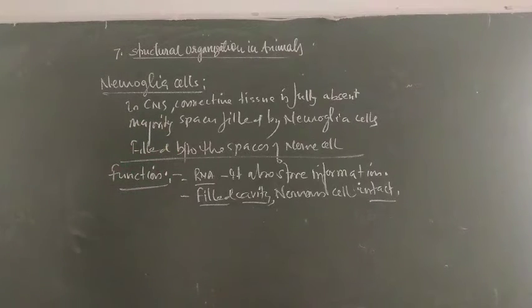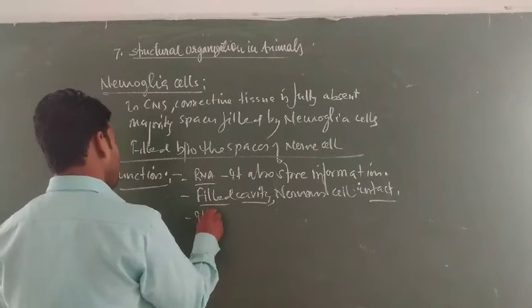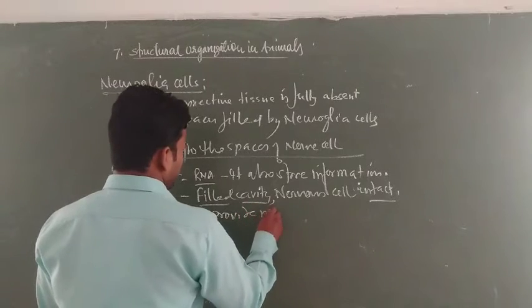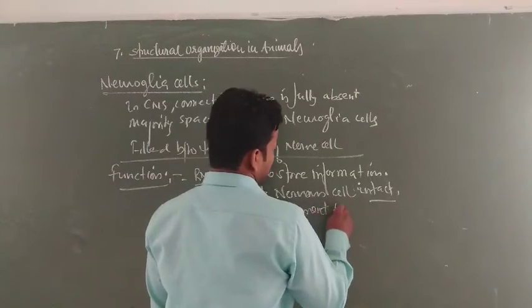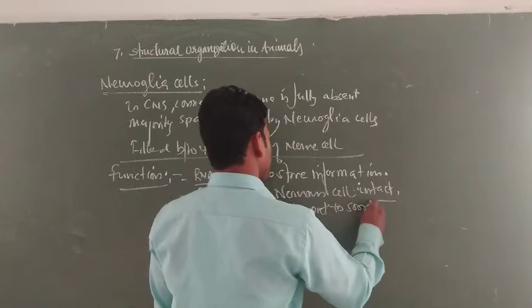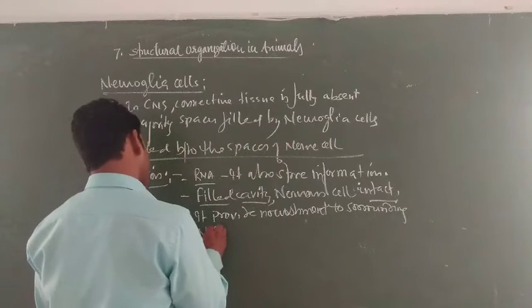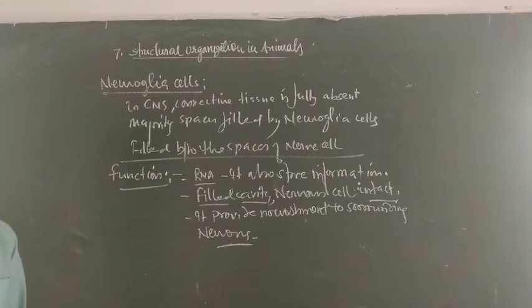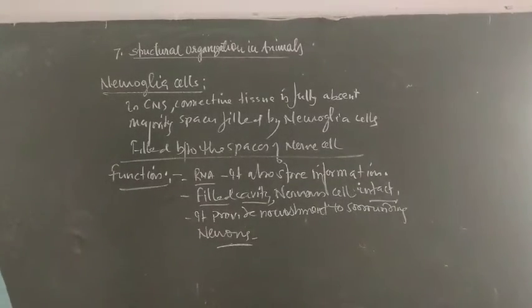The third important feature is that they provide nourishment to the surrounding neurons. Especially since they are filled in between the spaces of nerve tissue, they provide nourishment to the neurons.